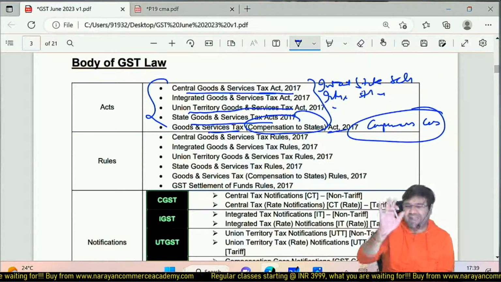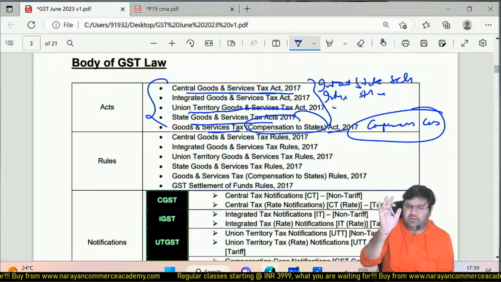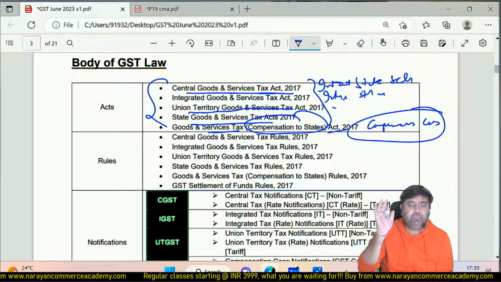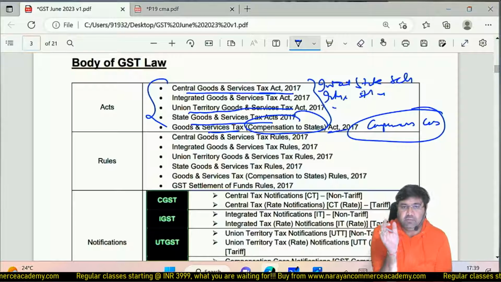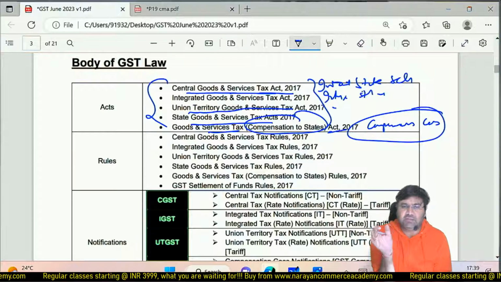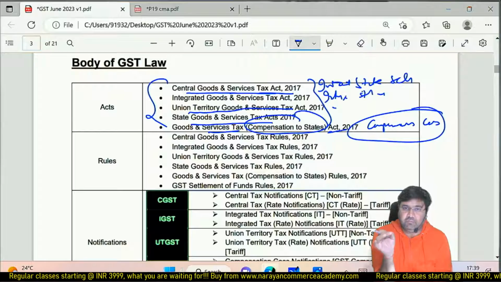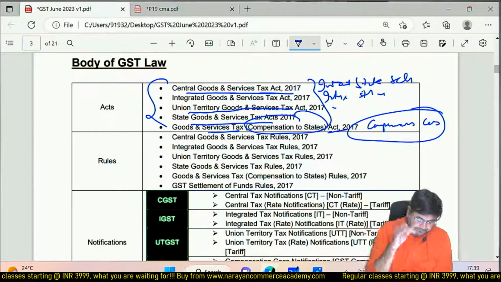This is just technical, just for your general knowledge. It is not in your syllabus from an exam point of view. I am just trying to explain what happened practically.